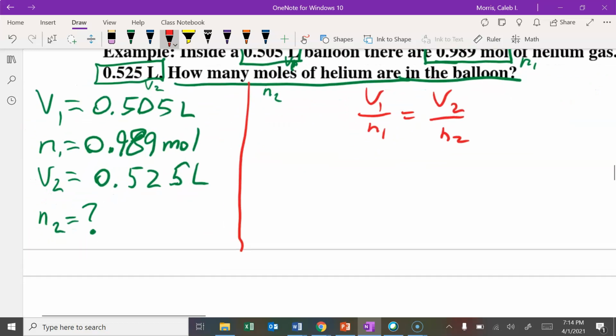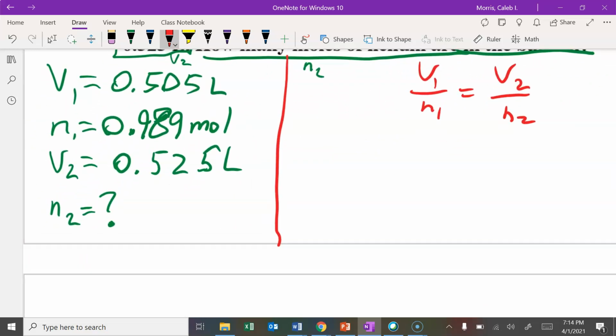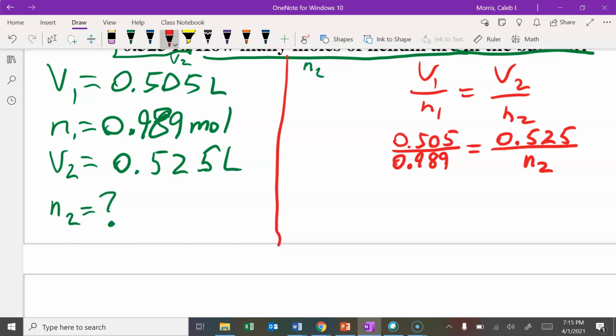And we can plug in those variables. Now, V1 is 0.505 over N1, which is 0.989, equals V2, 0.525 over N2, which is our unknown.